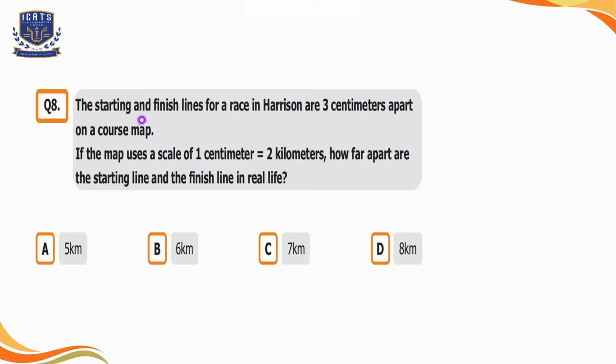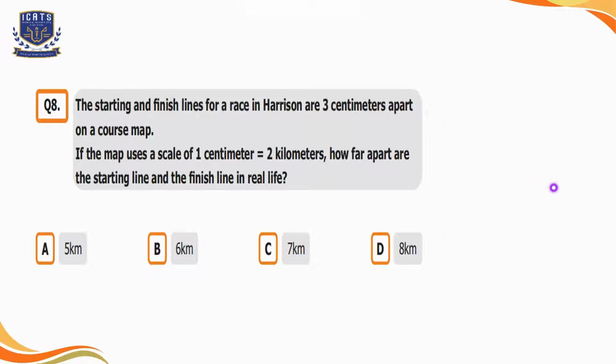Question number 8. The starting and finish lines for a race in Harrison are 3 centimeters apart on a course map. If the map uses a scale of 1 centimeter is equal to 2 kilometers, how far apart are the starting line and the finish line in real life? Option A is 5 kilometers, option B is 6 kilometers, option C is 7 kilometers, and option D is 8 kilometers.